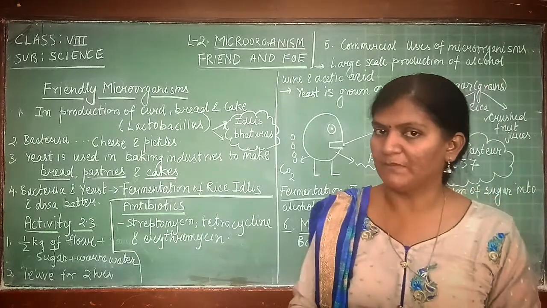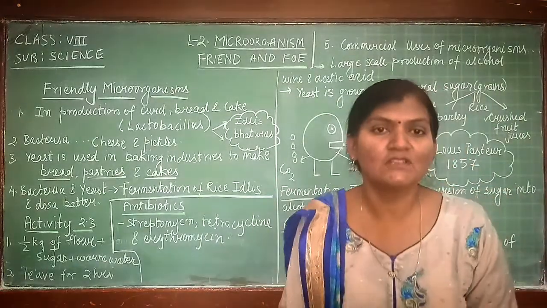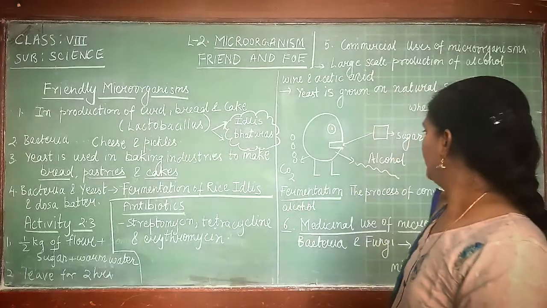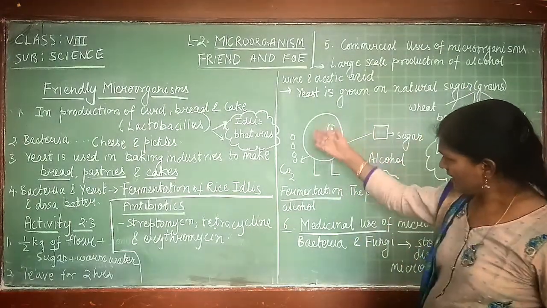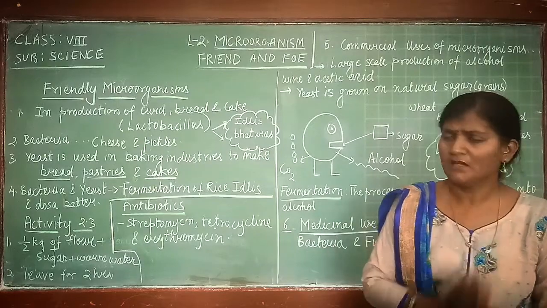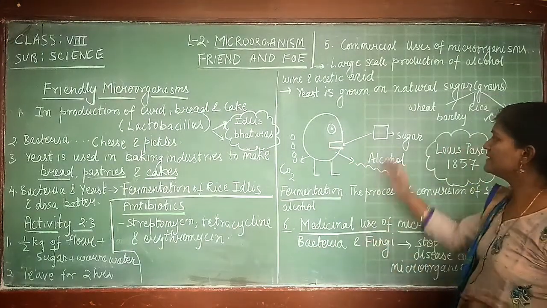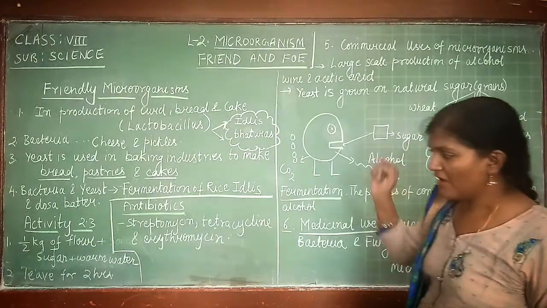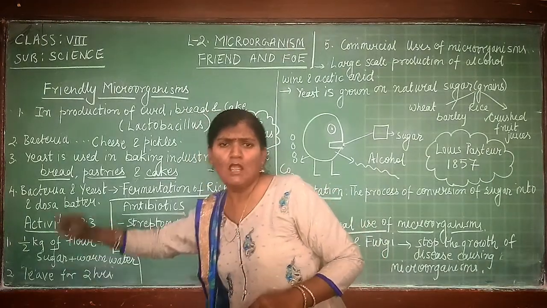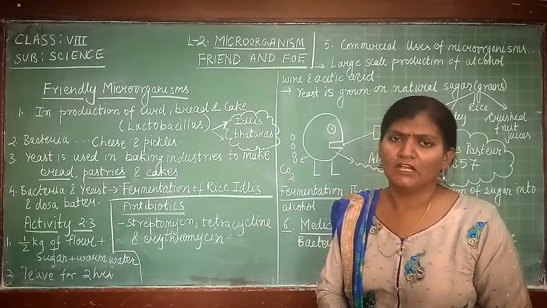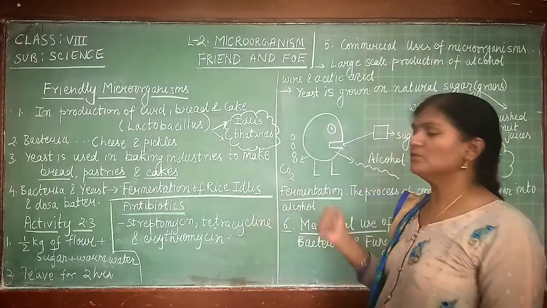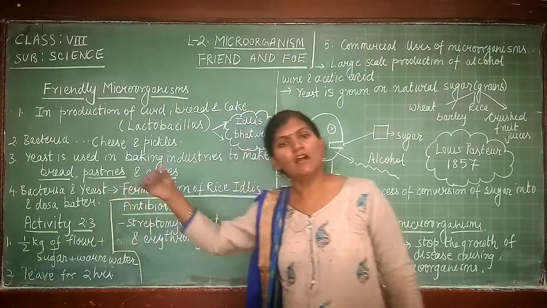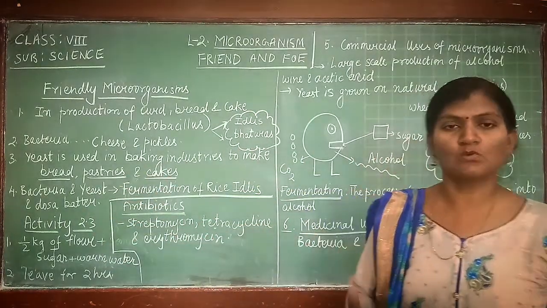So what will actually happen? To show what reaction actually happens, I have made a cartoon here. So let us see what this cartoon says. This is a cartoon and this is actually yeast. You can see that this yeast is consuming sugar. And what is the source of sugar we have? We have added flour and we have added sugar also. But there is no need to add sugar. Sugar is optional. If you don't add sugar also, the reaction will take place because flour itself has carbohydrate in it, and carbohydrate is the source of sugar.